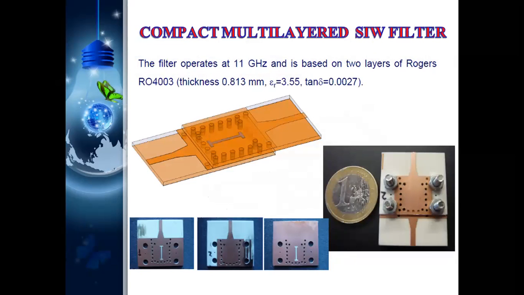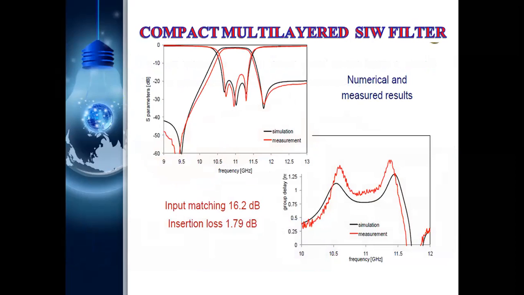This is one of the SIW filters. On the two layers they are using, the top side and bottom layers are connected by using wires. But by using a cavity at the back side, the size is again reduced very, very low. So these are the matching devices.